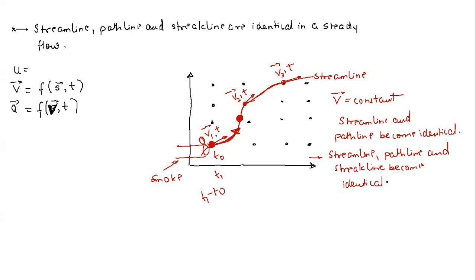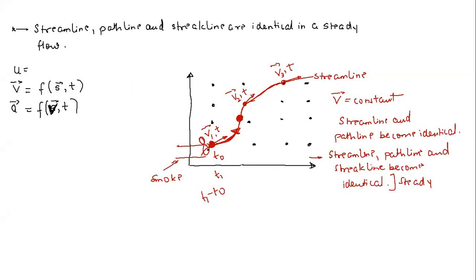Okay, so this is one thing. Now let us try to explore this further. I said that the streamline, the path line, and streak line are going to be identical in a steady flow. But what happens when the flow becomes unsteady? When the flow becomes unsteady, what happens? See here, so let us go to the streak line.